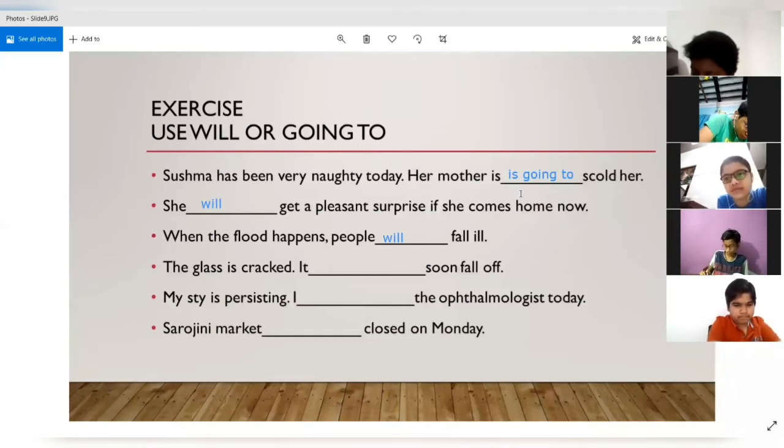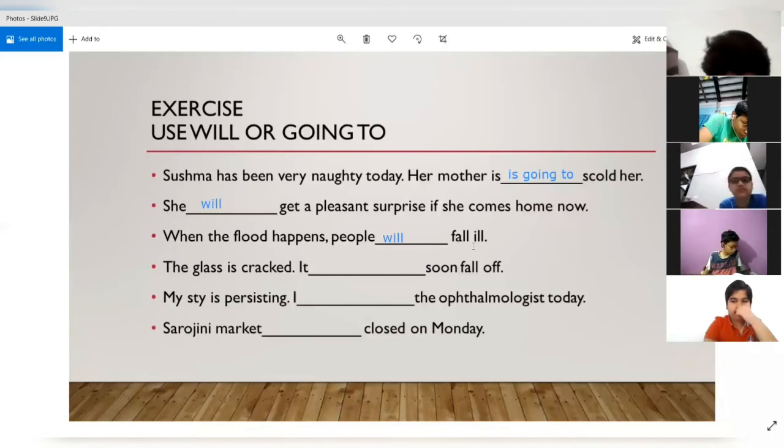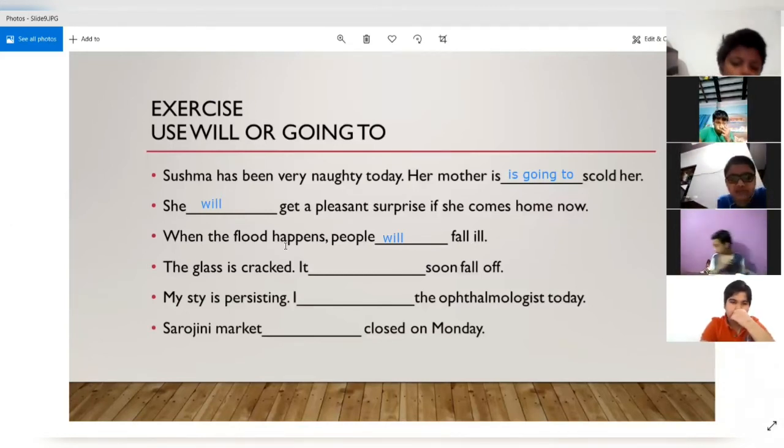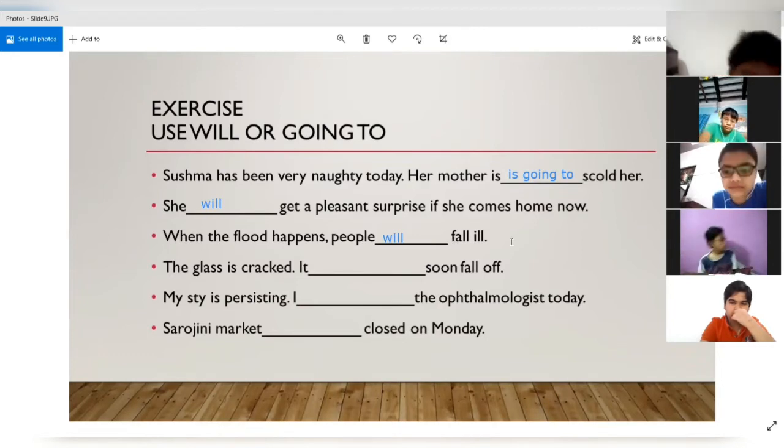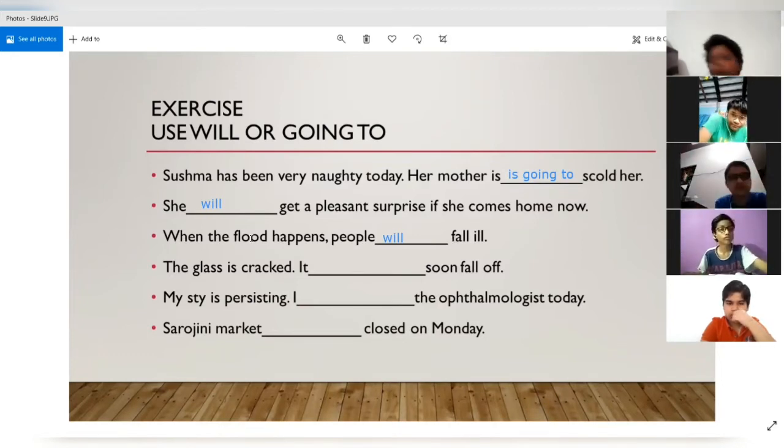Okay, so basically these are also things which are beyond our control, coming of floods, and we also cannot control people falling ill, right? Because when the floods will come, people will fall ill. So these are also things which are beyond our control. So we are simply stating a fact that will happen in the future if the floods will come.